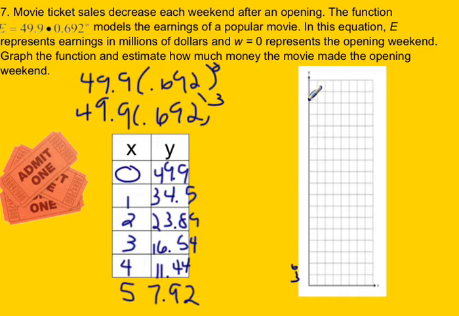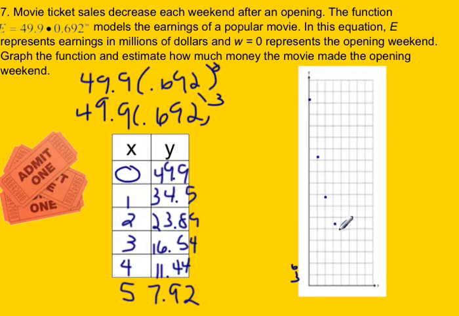So that's the point there. If this is 48, 45, 42, 39, 36, 34.5 is going to be about right here. And then we're going to go down, 33, 30, 27, 24, so 23 is going to be about right here. And continuing to go back down now. Again, we're going by 3s. So this is going to be 21, 18. So 16.54 is probably going to be about halfway.